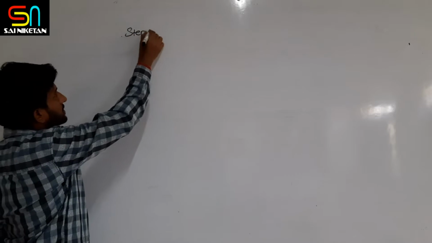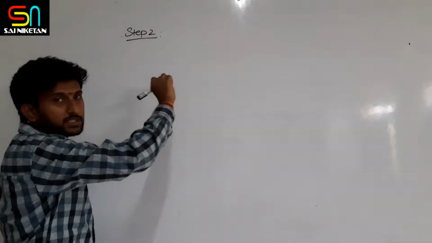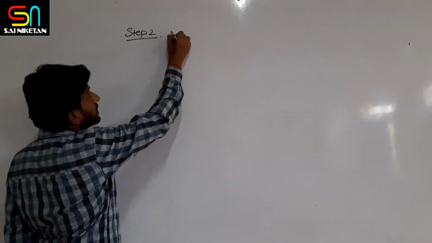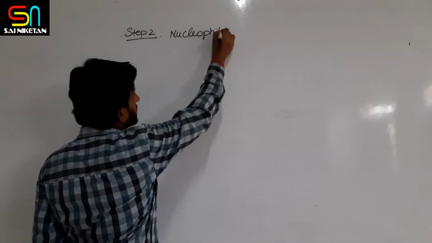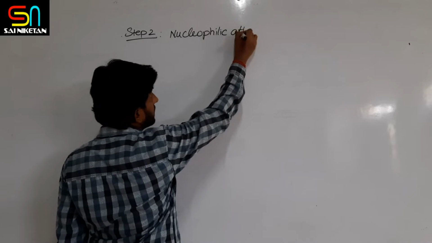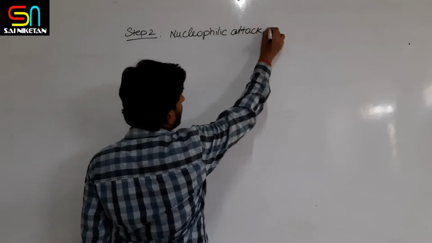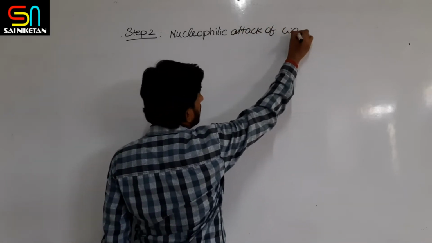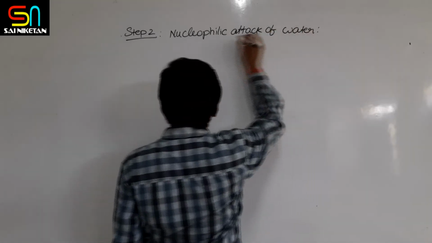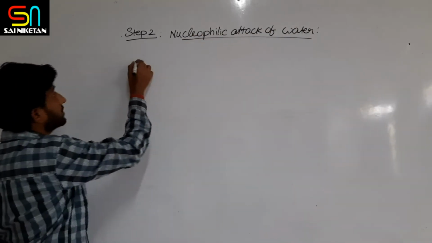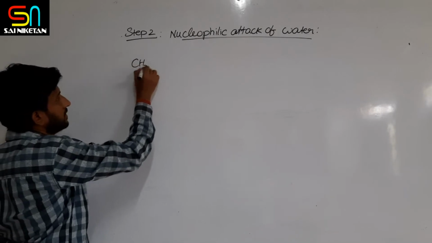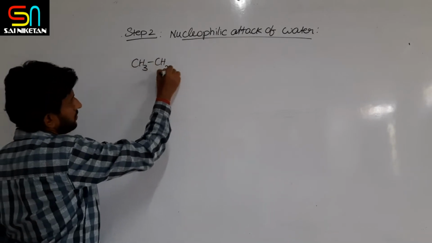The second step in this mechanism is nucleophilic attack of water on the carbocation. In the first step you got CH3, CH2 plus ion.